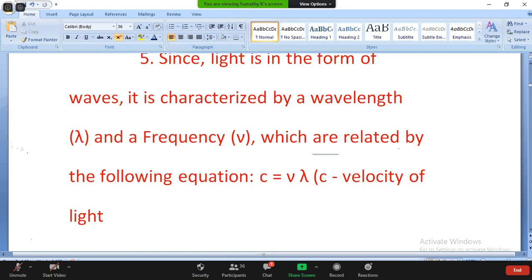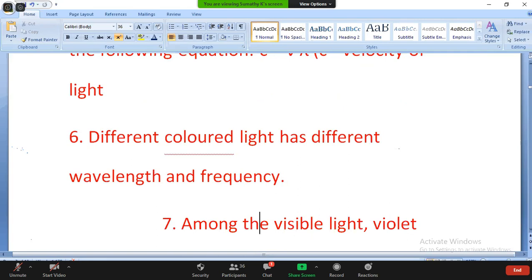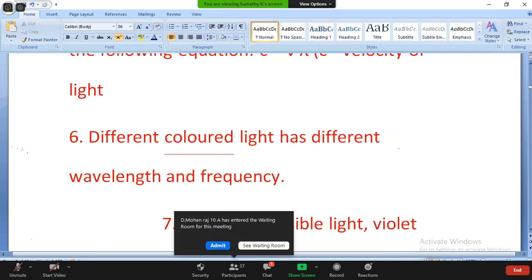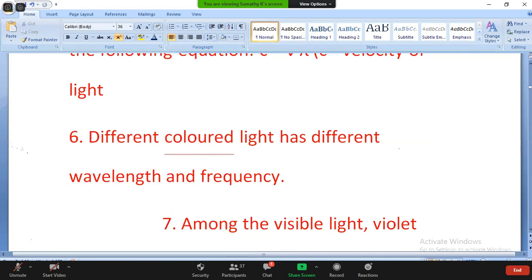Next, different colored light has different wavelength and frequency. We are using so many colored bulbs. The wavelength will be different for different colored light, and the frequency also.